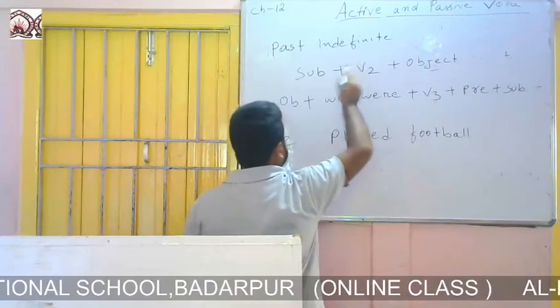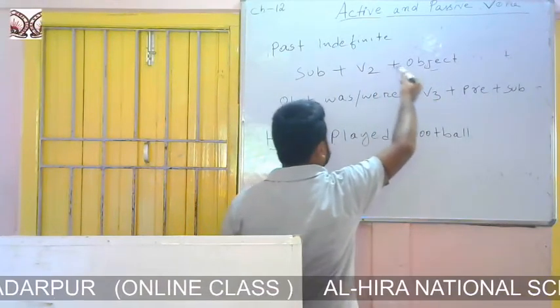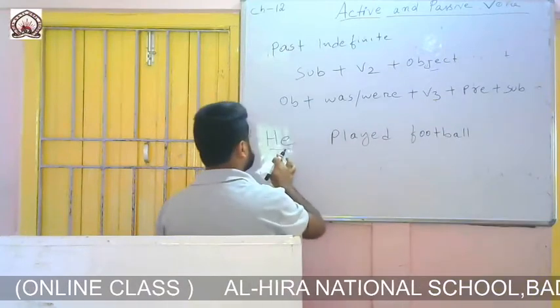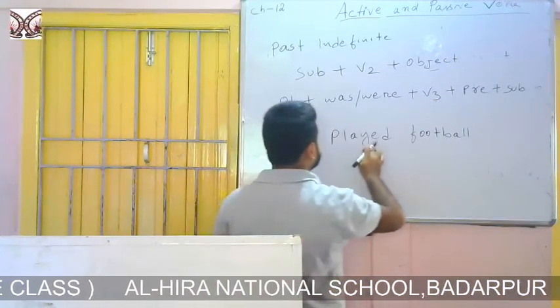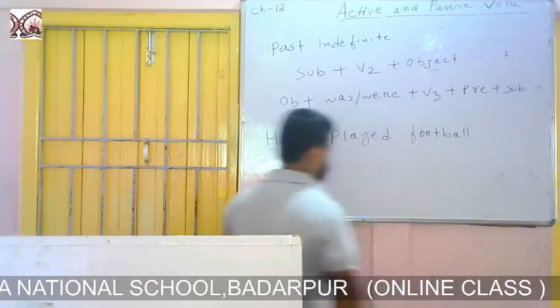The formation of past indefinite is subject plus second form of the verb plus object. Here he is the subject, played is the second form of the verb, and football is the object.